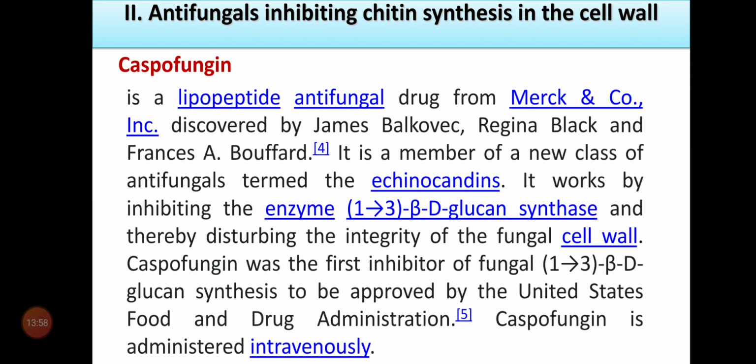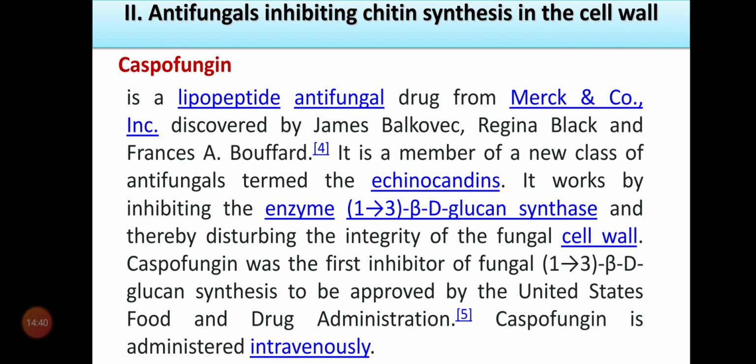The second major class is antifungal agents inhibiting the chitin synthesis in the cell wall. The example is caspofungin. Caspofungin is a lipopeptide antifungal. This drug was first marketed by Merck and Company. It was discovered by James Regina and Francis. It is a member of a new class of antifungals termed the echinocandins. Caspofungin is also called an echinocandin class of antifungal drug.